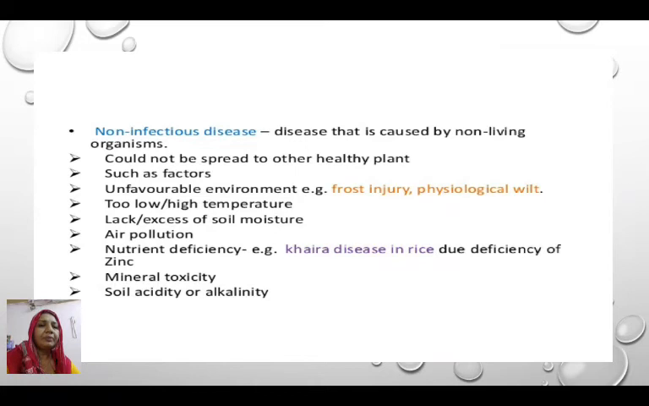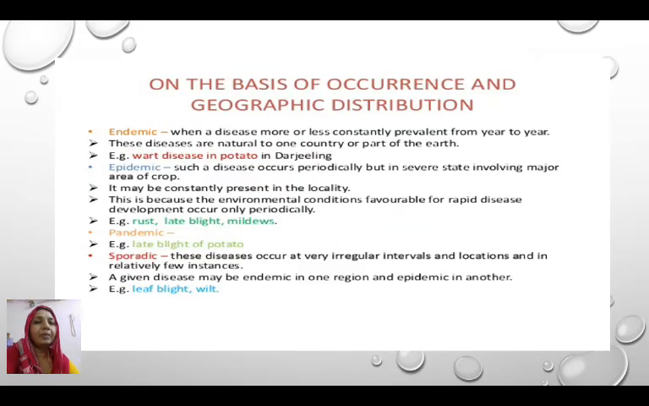While in the case of non-infectious diseases, the diseases are due to non-living factors. They cannot spread from a diseased plant to a healthy plant. These diseases develop due to unfavorable environmental factors like frost, injuries, physiological wind. It may be due to too high or too low temperature, lack of nutrients and moisture in the soil, or air pollution. It may be due to mineral deficiency, mineral toxicity, or acidic or alkaline soil conditions.